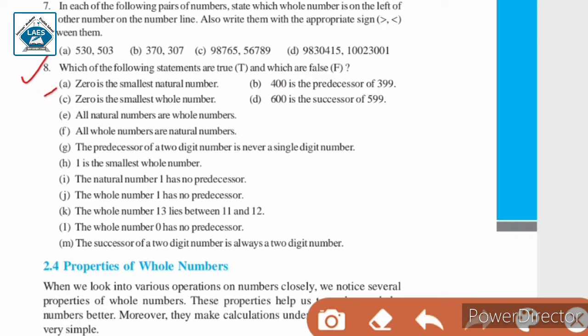First, 0 is the smallest natural number. Now this statement is false because 0 is not a natural number. So the smallest natural number is 1. Second, 400 is the predecessor of 399.